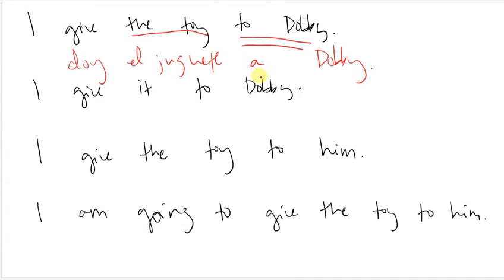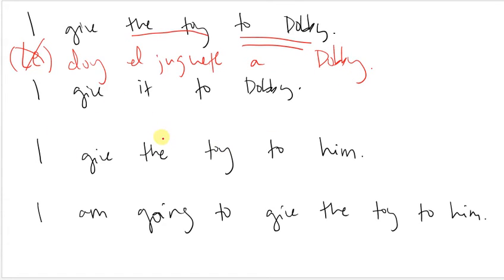a Davi. And remember that in Spanish, anytime you have a somebody, technically you have to already include the indirect object pronoun. So you have to say le doy el juguete a Davi. But I'm going to ignore this just for a second because I want this example to make sense. So doy el juguete a Davi. I give the toy to Davi.